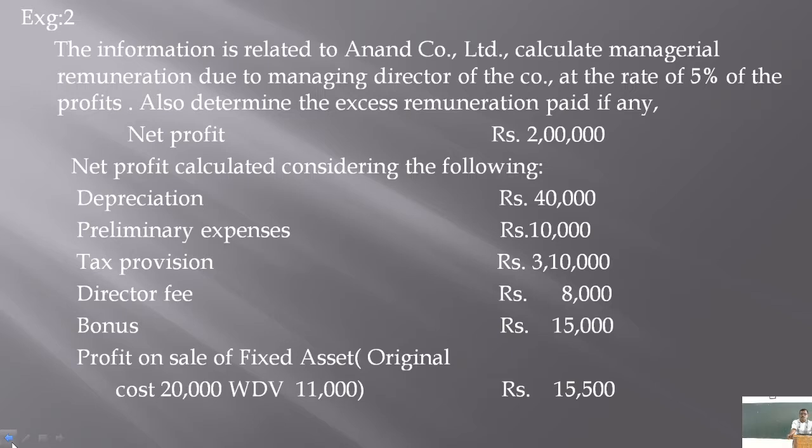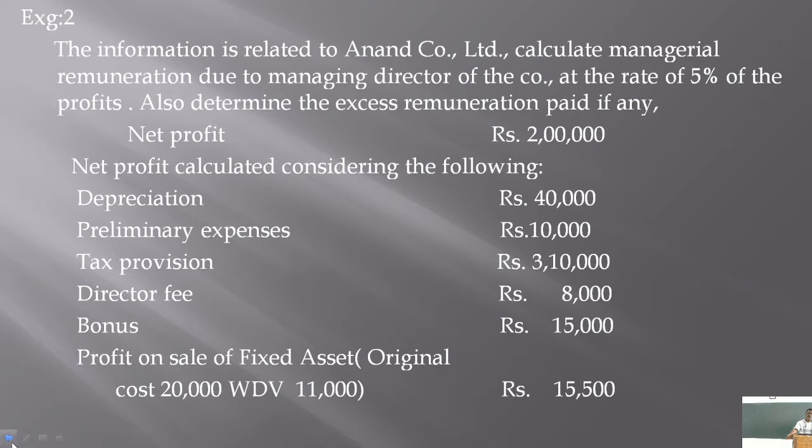And this profit is calculated considering the following expenses and income. While calculating this profit of 2 lakhs, depreciation 40,000 is taken, preliminary expenses 10,000 is taken, provision for tax 3,10,000 is taken, director's fees 8,000 is taken, bonus 15,000 is taken, profit on sale of fixed assets 15,500, and the original cost of the asset is 20,000, written down value is 11,000.